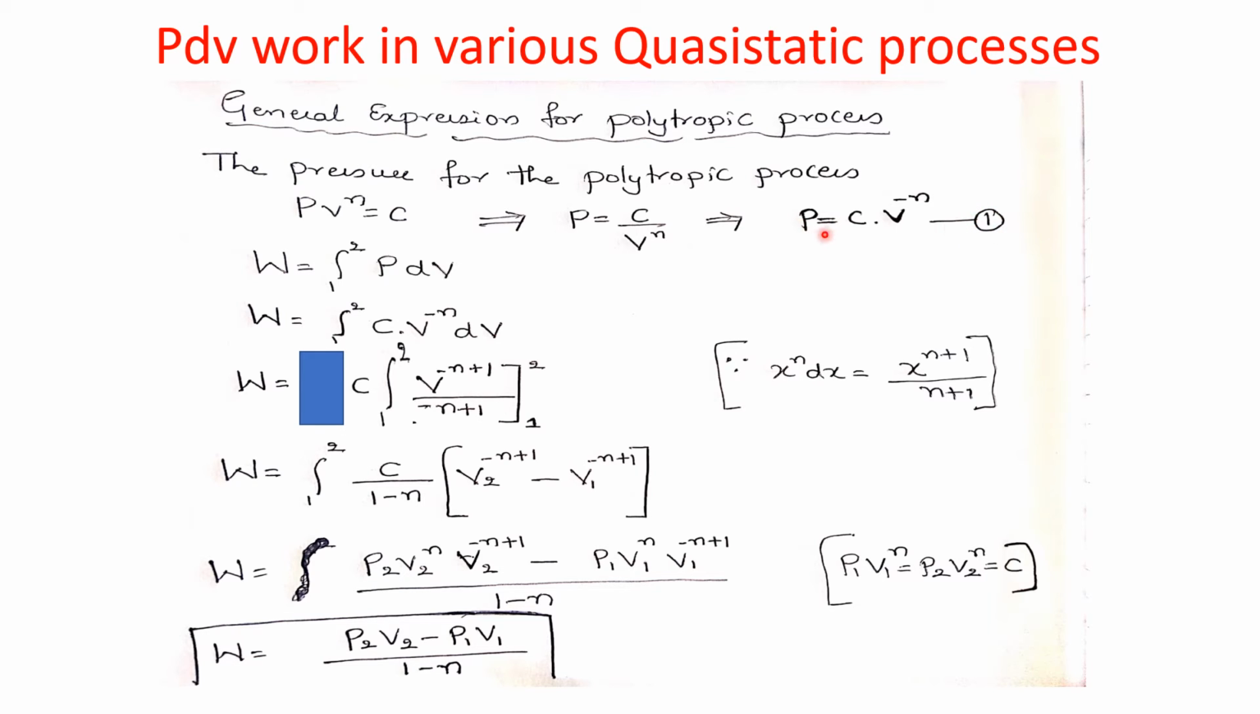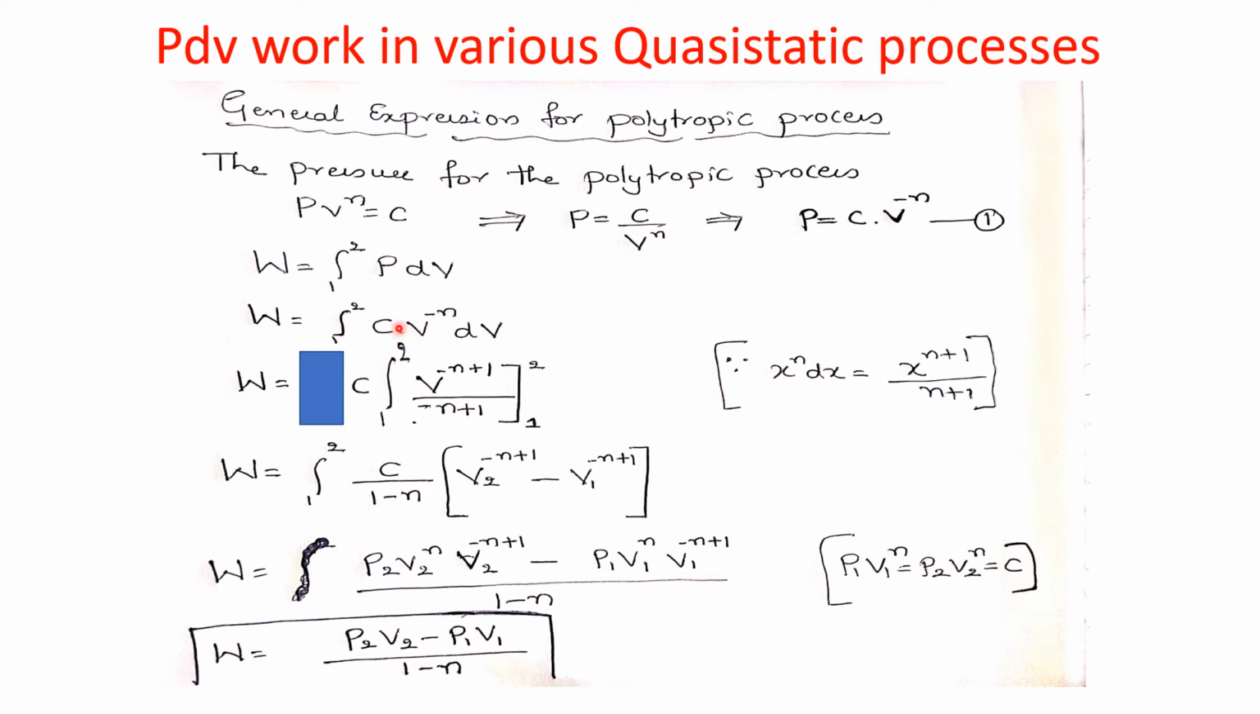So now we will substitute this P value in this equation. How will we calculate work done? Work done, W is equal to the integration from 1 to 2 of P into dV, our equation for calculating the work done. So W equals the integration from 1 to 2, and P is substituted here. Instead of P, I am substituting this value, C into V to the power minus n into dV. So let me elaborate this equation.